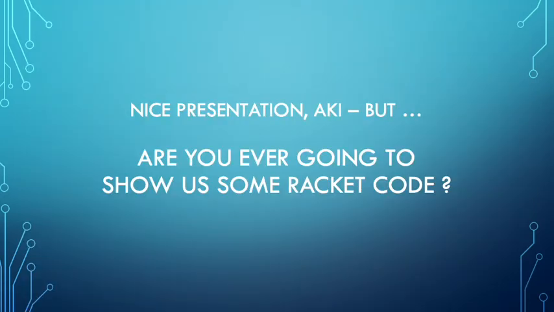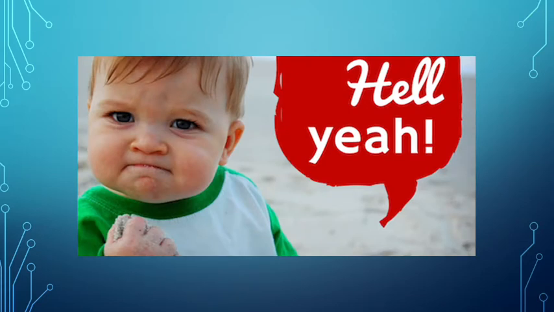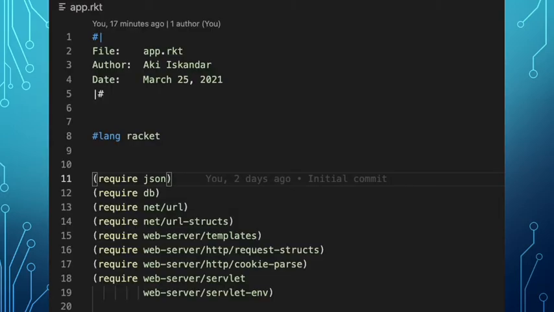And then, okay, so are you ever going to show us some Racket code? Well, to that, hell yeah. Let's look at some code in Racket now, finally. So we'll look at one API because it's a short presentation. So just some comments at the top. So there's all the things that I brought in, the web server templates, the URL structs. I'm not sure what half of these things are, to be honest with you. It was just trial and error, but in less than 2 days, I was able to be pretty productive in this language, so I just love it. I mean, Racket just makes sense to my brain.